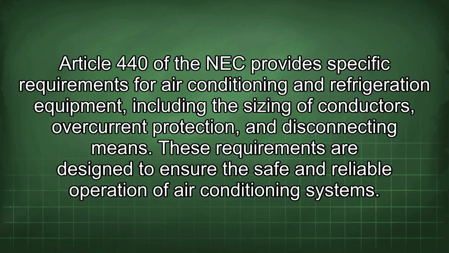Article 440 of the NEC provides specific requirements for air conditioning and refrigeration equipment, including the sizing of conductors, overcurrent protection, and disconnecting means. These requirements are designed to ensure the safe and reliable operation of air conditioning systems.